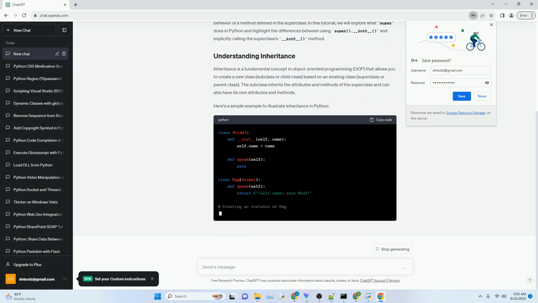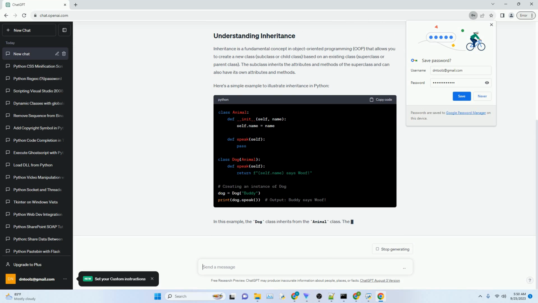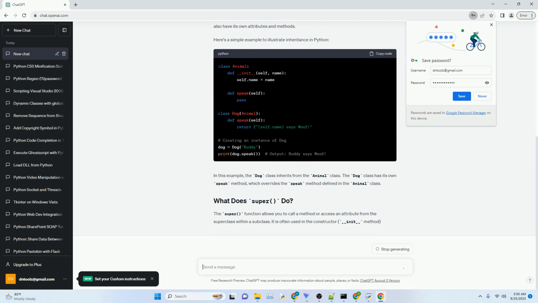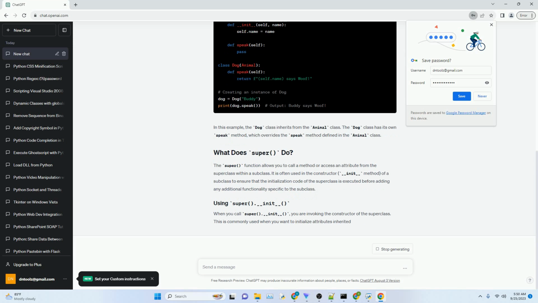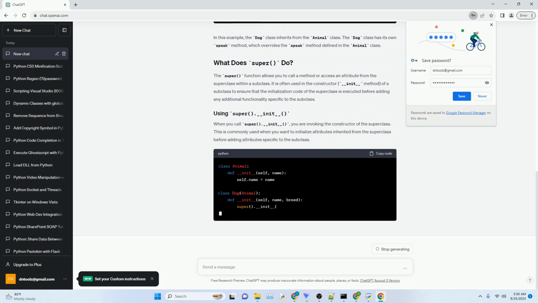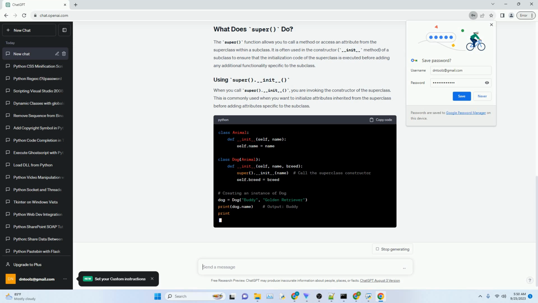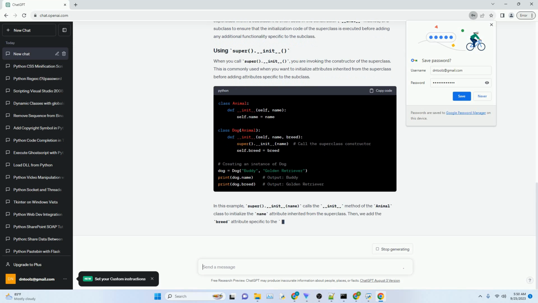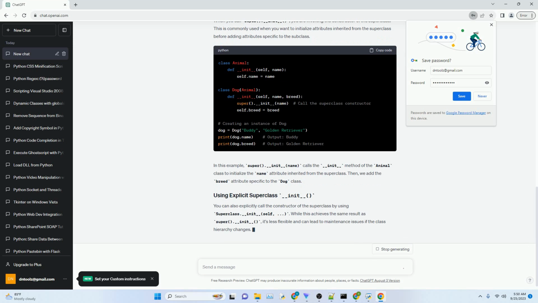In this tutorial, we will explore what super does in Python and highlight the differences between using super().__init__ and explicitly calling the superclass's __init__ method. Inheritance is a fundamental concept in object-oriented programming, OOP, that allows you to create a new class, subclass or child class, based on an existing class, superclass or parent class. The subclass inherits the attributes and methods of the superclass and can also have its own attributes and methods.